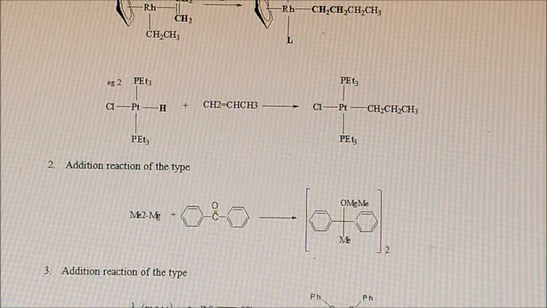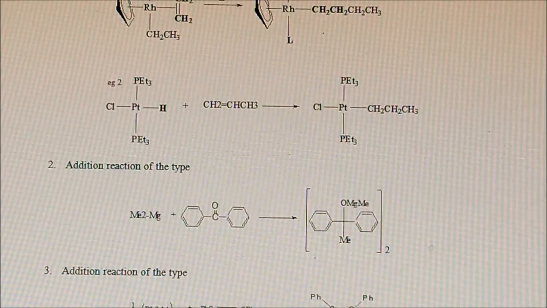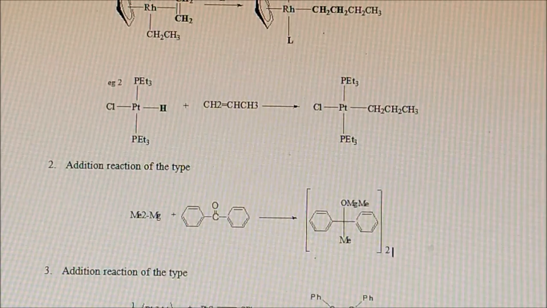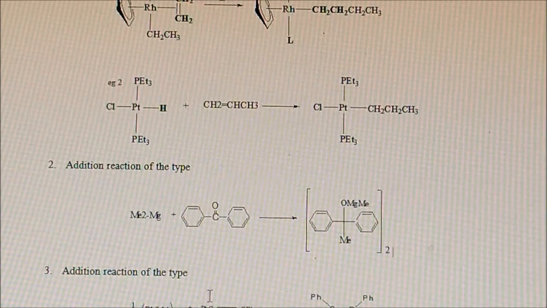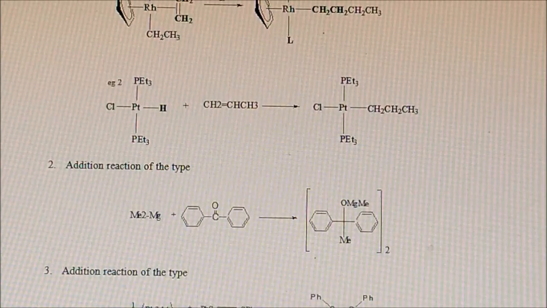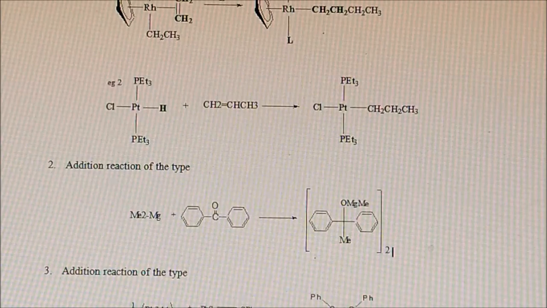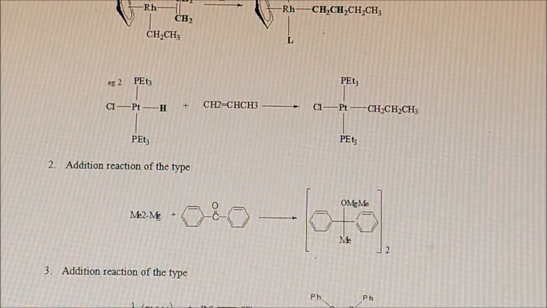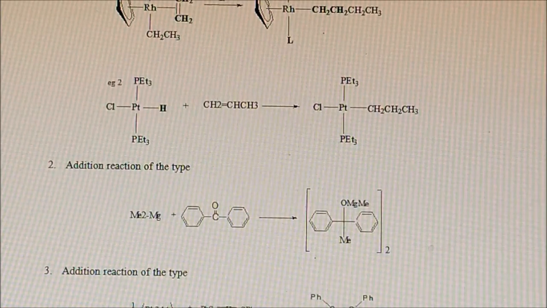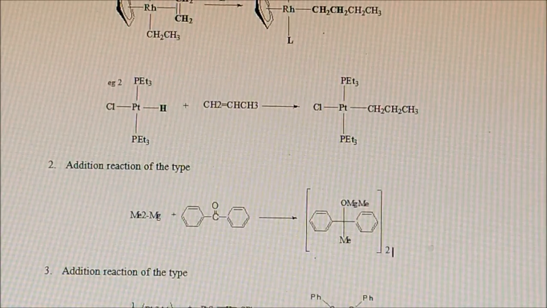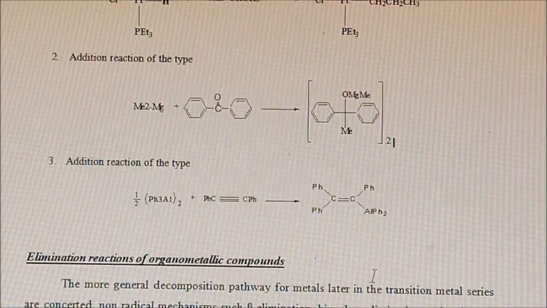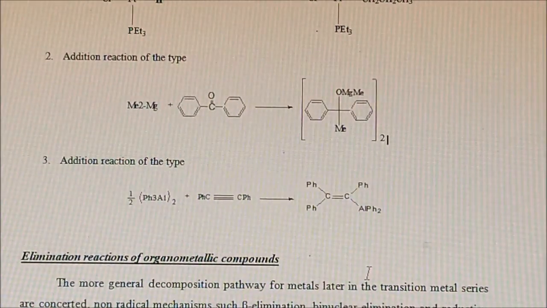If we take one organometallic compound of this type and allow it to react with an electron sufficient compound, that is an alkyne, then this organometallic compound will make this electron sufficient compound electron deficient, that is, it will convert the triple bond into a double bond. Then let us come to elimination reactions of organometallic compounds.